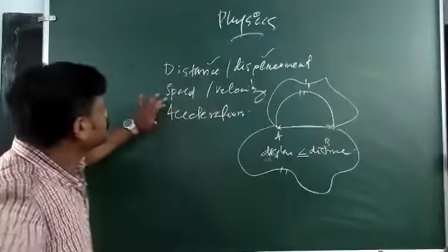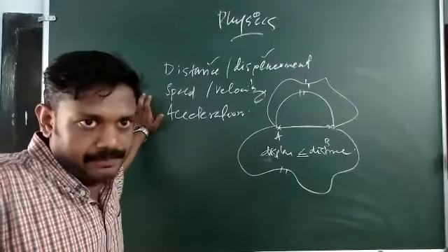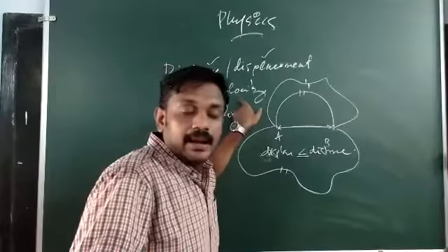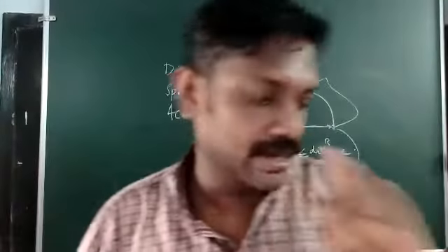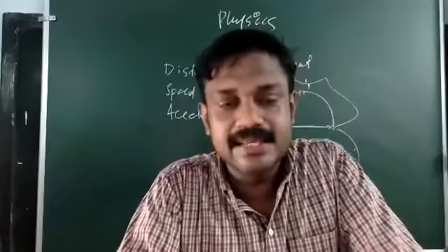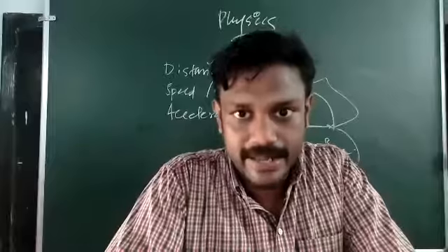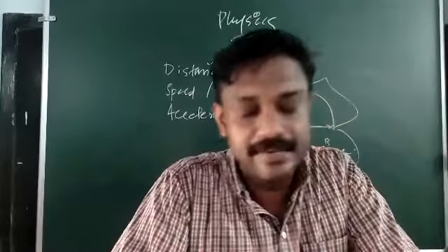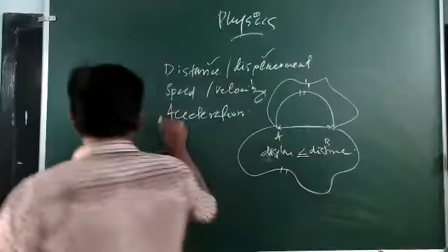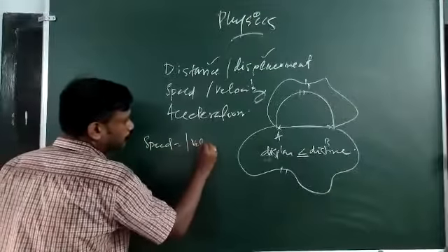And speed or velocity. Speed is the distance traveled in unit time. Velocity is the distance traveled in a particular direction per unit time, that means distance traveled in a straight line per unit time. So we can say that speed is equal to the magnitude of velocity.